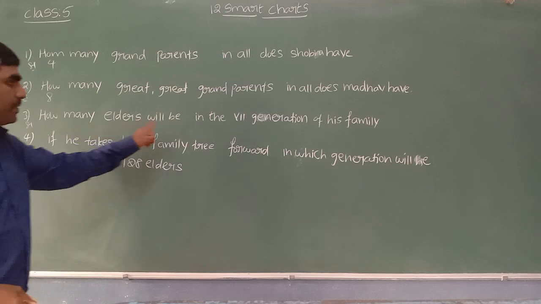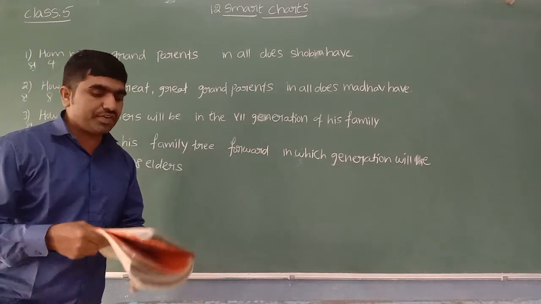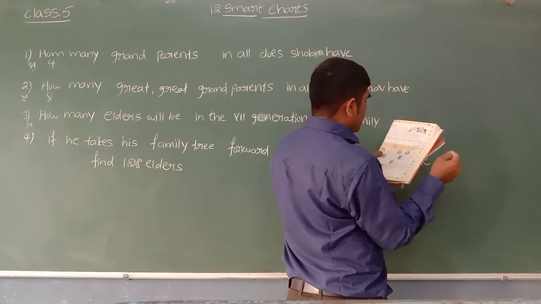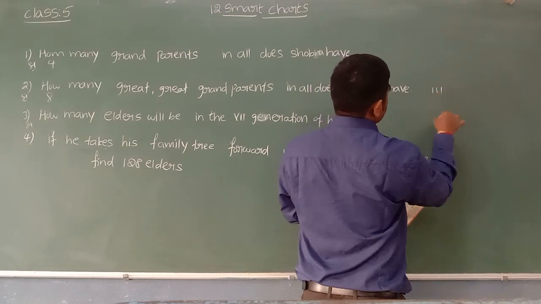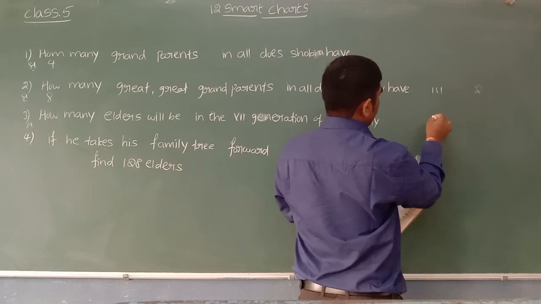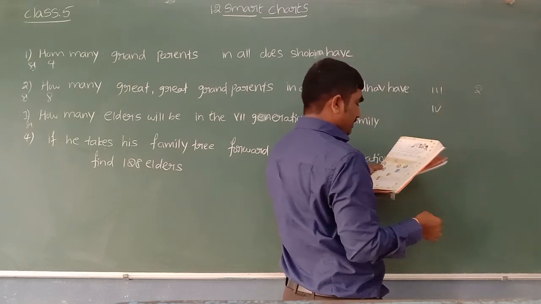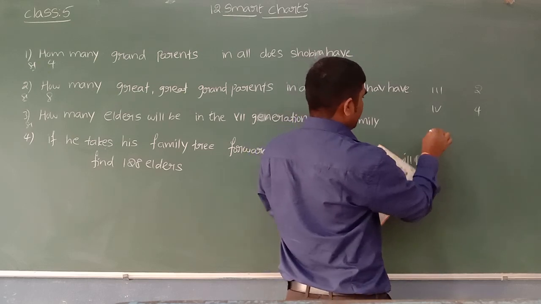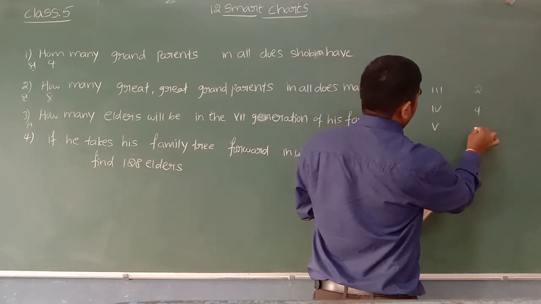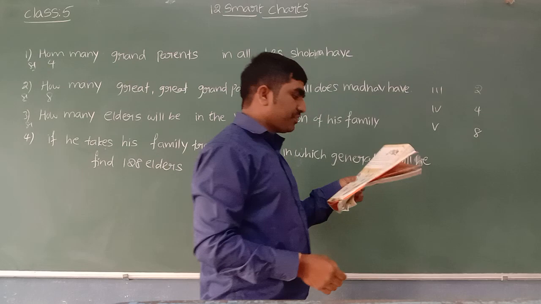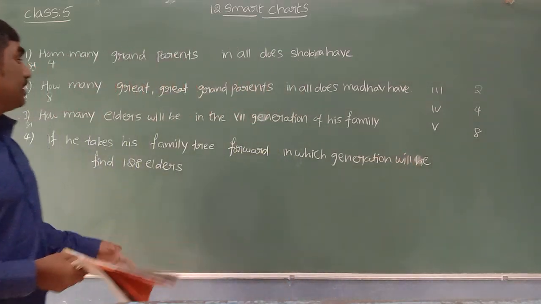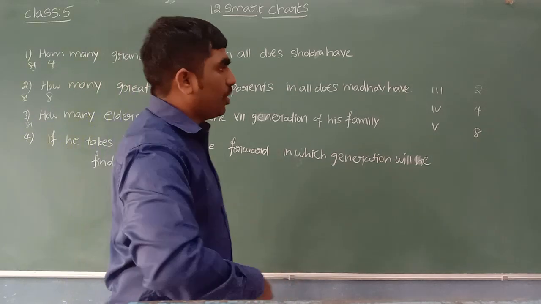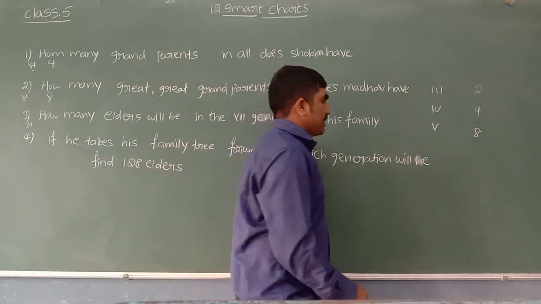How many elders will be there in the seventh generation of his family? See, they said from the third generation, we'll see, beta. From the third generation, only 2 there. Again, in the fourth generation, we can see 4. Next, in the fifth generation, there are 8. They gave up to the fifth generation only, but they are asking how many elders are there in the seventh generation. So let us find how many elders are there in the seventh generation.